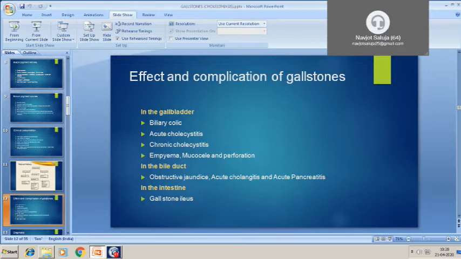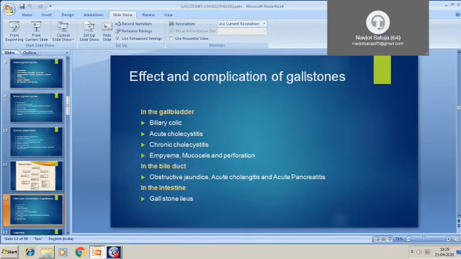Empyema of gallbladder is pus collection inside the gallbladder. Mucocele of gallbladder is mucus collection. When there is blockage of the gallbladder at the cystic duct or at the neck of the gallbladder by the stone, what will happen? Further bile will not enter the gallbladder. So the remaining bile will get absorbed through the mucosa, and the mucous membrane of the gallbladder also secretes mucus. So the bile gets absorbed and only the mucus is present. So that will form a mucocele.